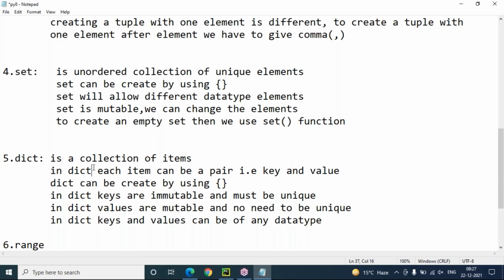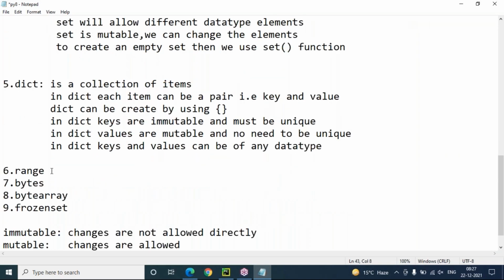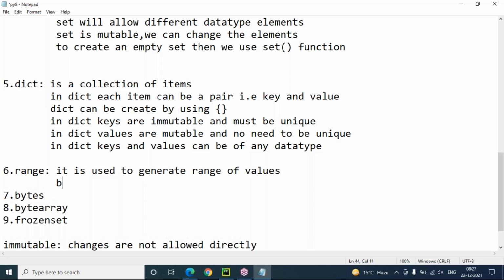So this is dictionary. Coming to range. Range is used to generate a range of values or a sequence of values. By default, range starts from 0.